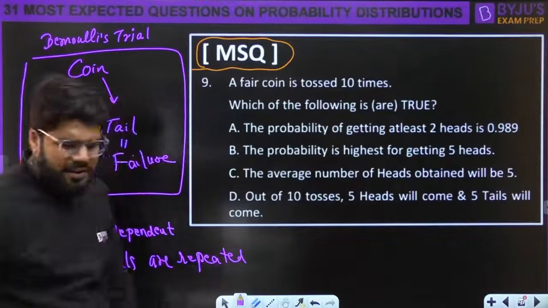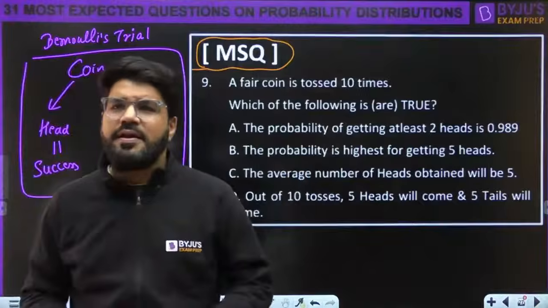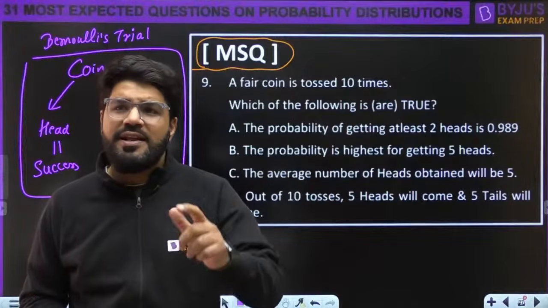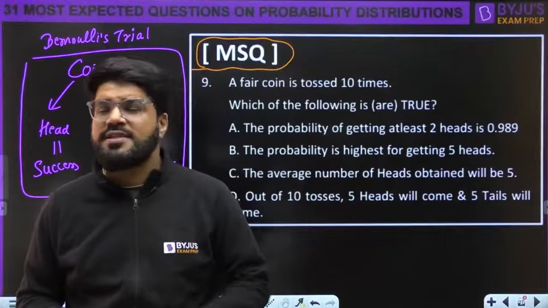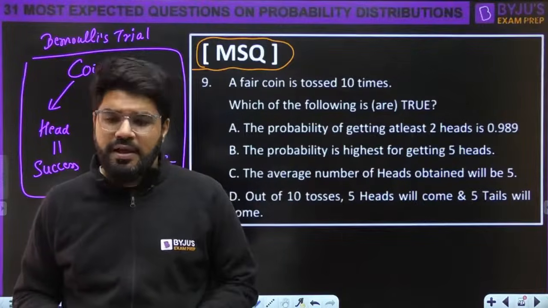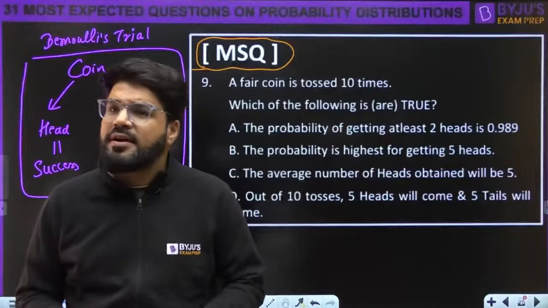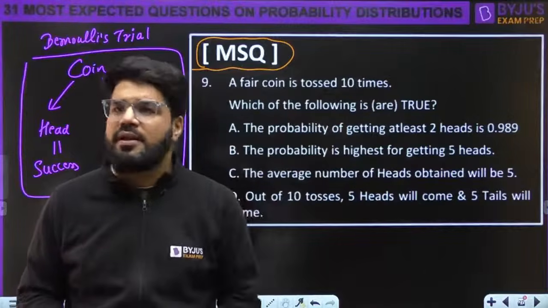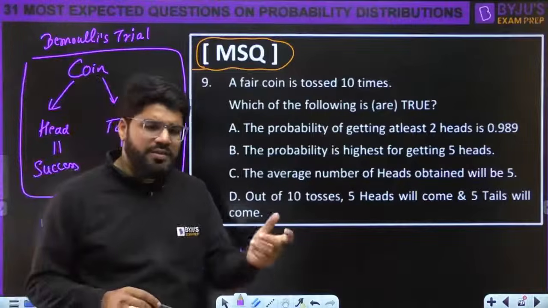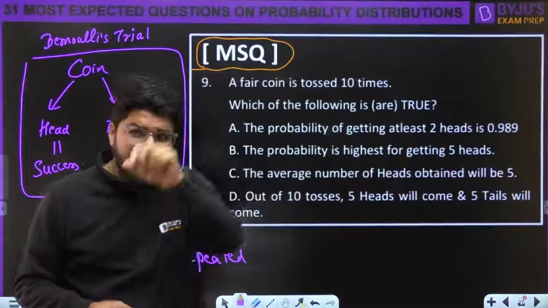Why are they independent here? Suppose the first time you get a head. Suppose I tell you the first toss results in a head. What is the second? Can we say? No, we can't say. The second may be a head or tail. Suppose the first two are heads. What is the third? Again, it may be a head or tail, 50-50% probability. So they are independent. The occurrence of 1 or 2 or 3 can't decide what is going to happen next.